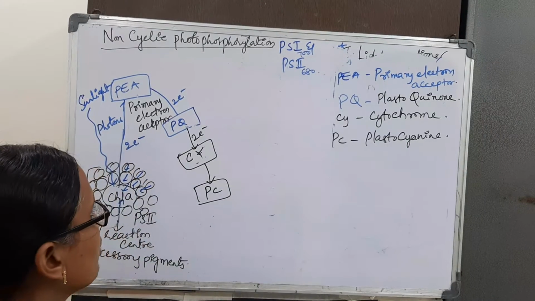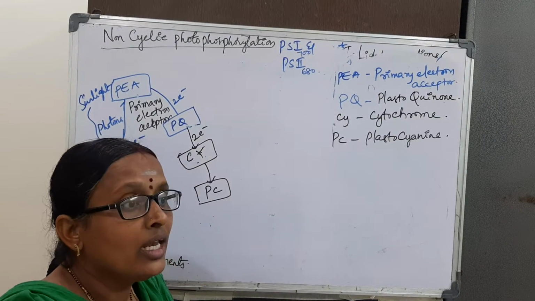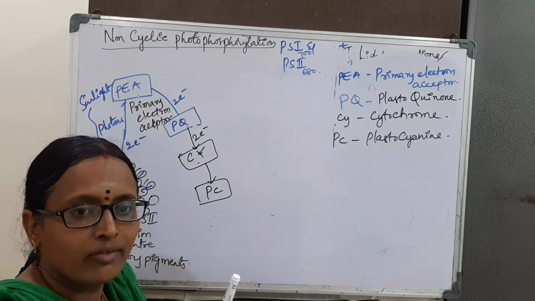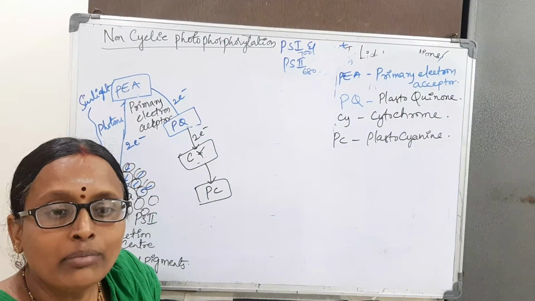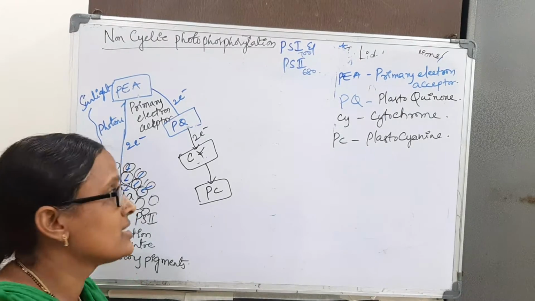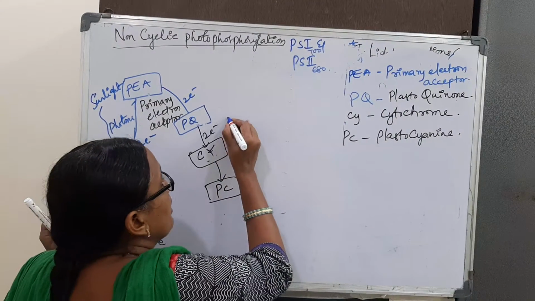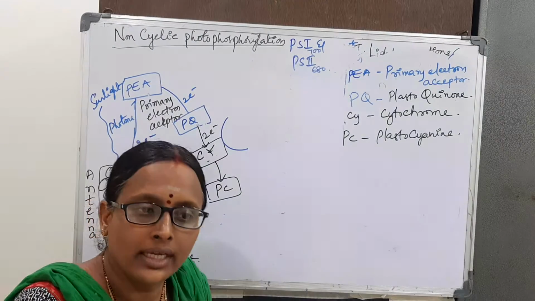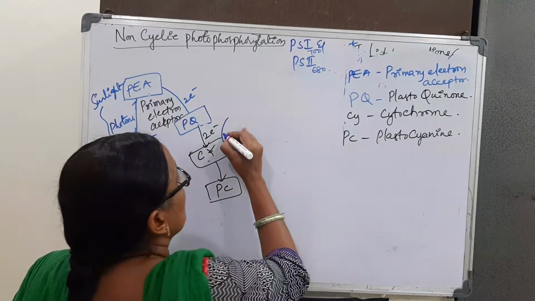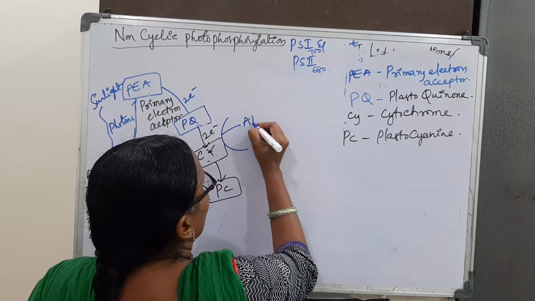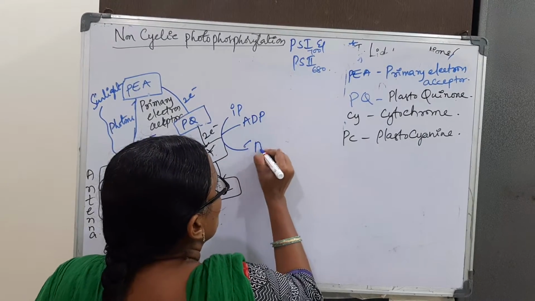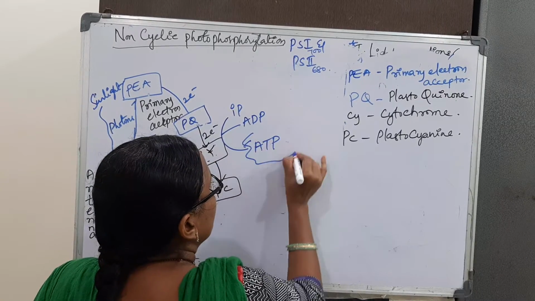One thing we have to remember: while energy is coming from the higher level to the lower level, some amount of energy is released at the cytochrome. That energy is utilized to combine the ADP and inorganic phosphate to synthesize the ATP.